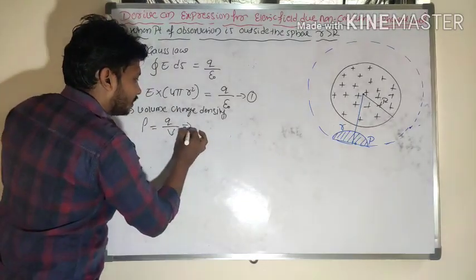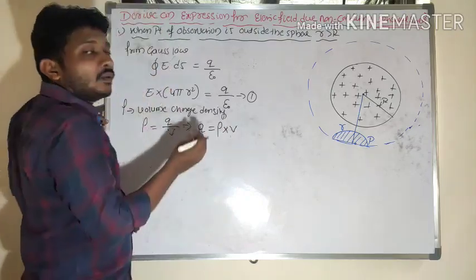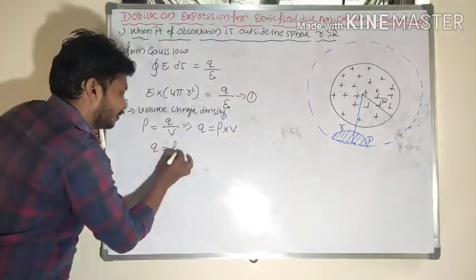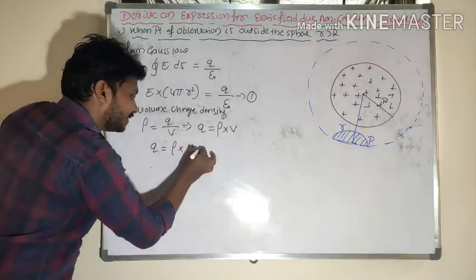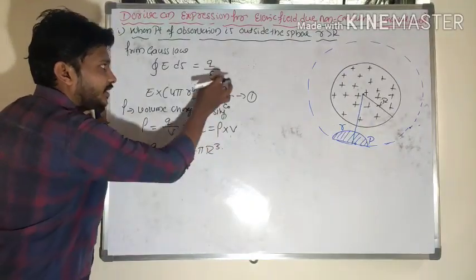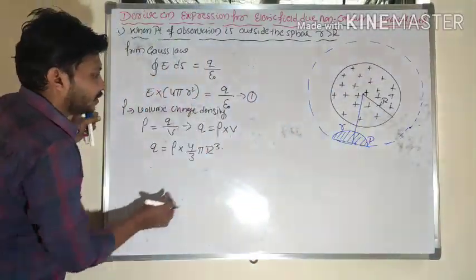Otherwise, Q is equal to rho into V. What is the volume of the sphere? The volume of the sphere is 4 by 3 pi r cube. So Q is equal to rho into 4 by 3 pi r cube.